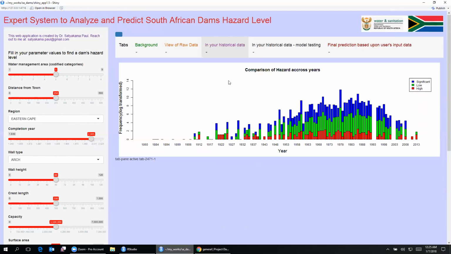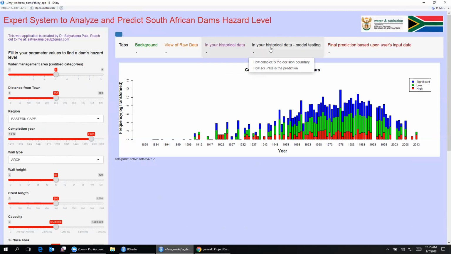And next, let us look at the comparison of hazards across years. On the x-axis, as you move from the previous years to the current years, you see that the hazard level has remained fairly constant for the significant dams, and for the lower level of hazards has more or less fluctuated. So this is in terms of years versus geography and time.